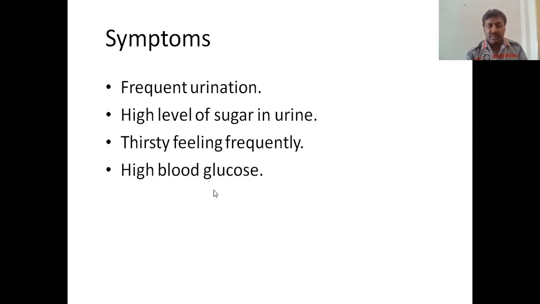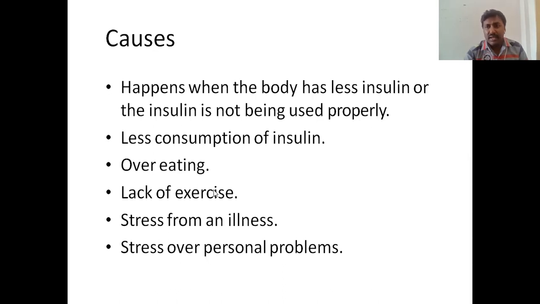High blood glucose and causes. So what are the causes of hyperglycemia? Maybe insulin is not secreted properly by the beta cells of the pancreas, or sometimes less consumption of insulin.